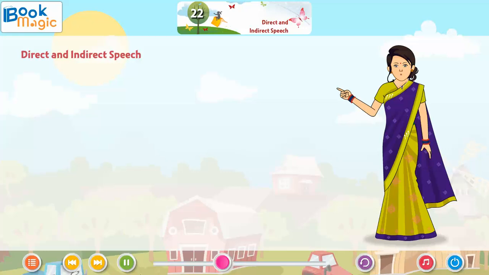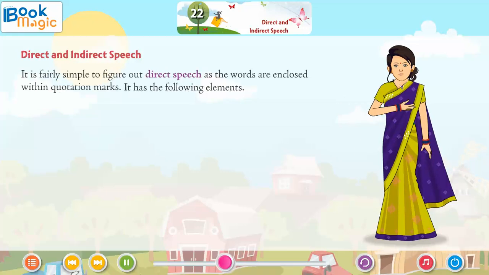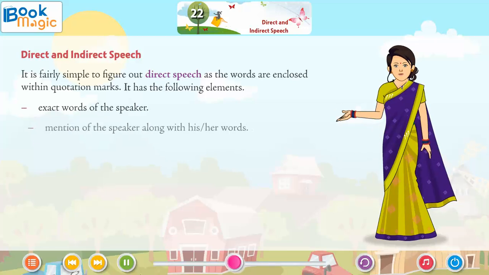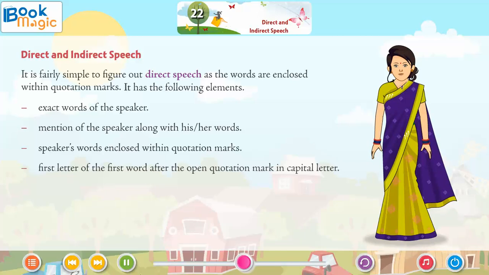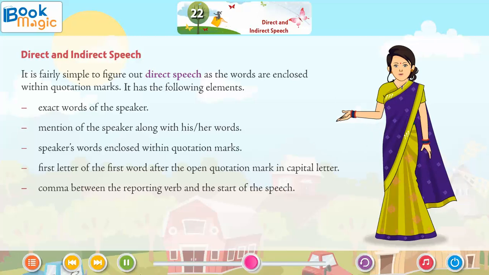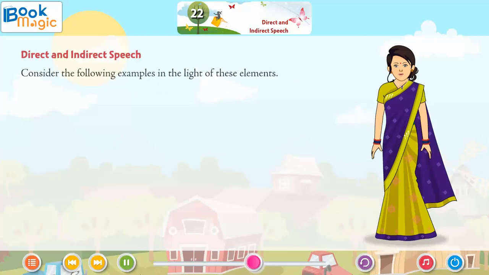Direct and indirect speech. It is fairly simple to figure out direct speech as the words are enclosed within quotation marks. It has the following elements: exact words of the speaker, mention of the speaker along with his or her words, speaker's words enclosed within quotation marks, first letter of the first word after the open quotation mark in capital letter, comma between the reporting verb and the start of the speech. Consider the following examples in the light of these elements.